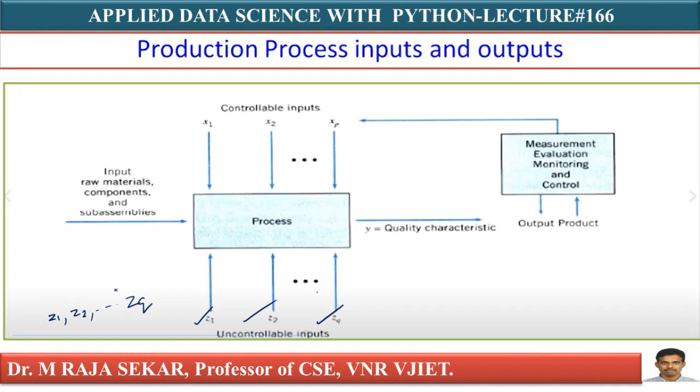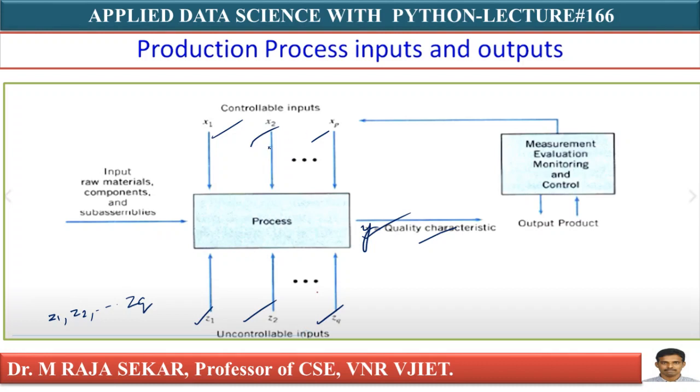The output is a qualitative characteristic. Just see this diagram. Where is our output? That is y. y is a qualitative characteristic.